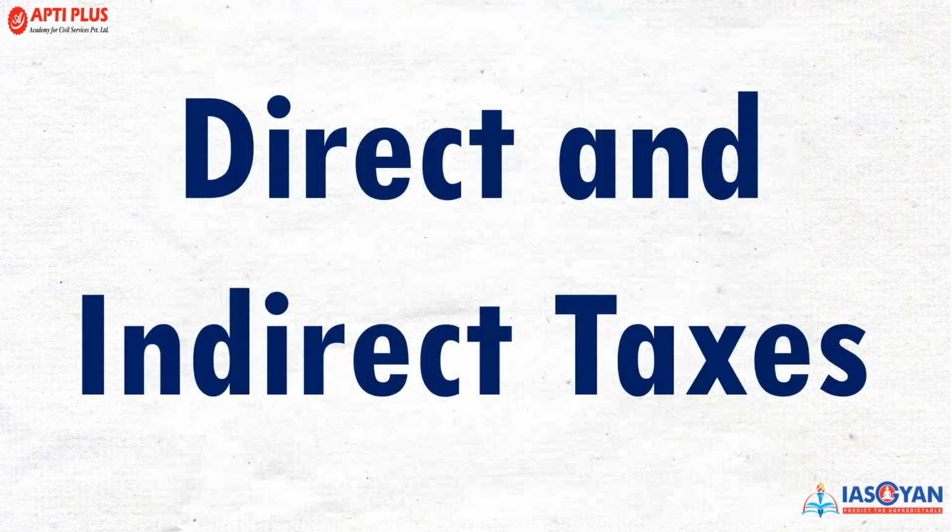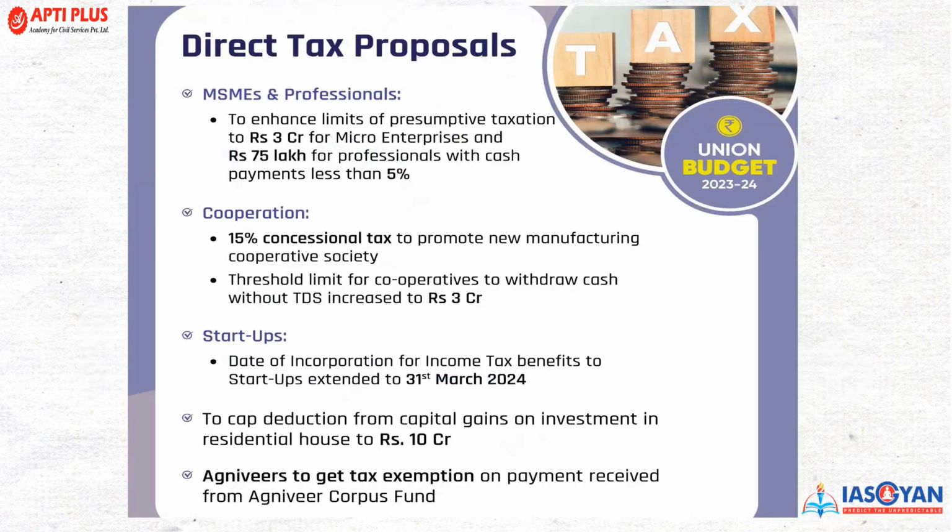Now, something about the direct and indirect taxes. In terms of direct taxes, for MSMEs and professionals, the limit for presumptive taxation is enhanced: 3 crore for micro, small and medium enterprises, and 75 lakh for professionals, with cash payment of 5%. Now, corporations की अगर बात करें, 15% concessional tax will be there to promote manufacturing and cooperative societies, and the threshold limit for corporates to withdraw cash without TDS has increased to 3 crore rupees.